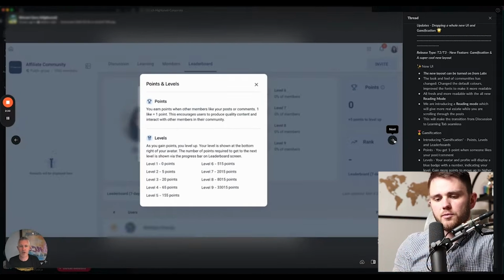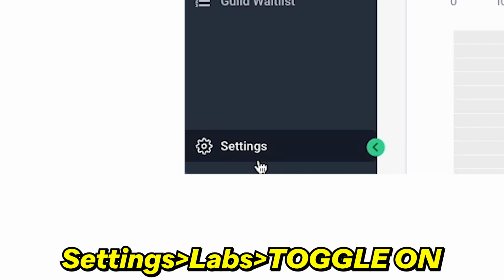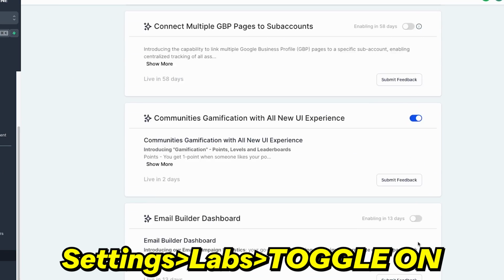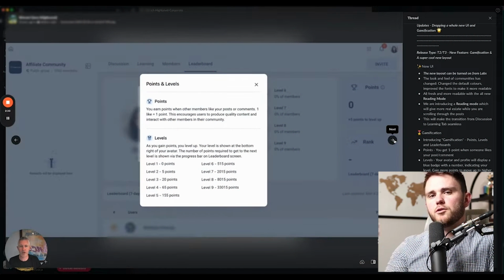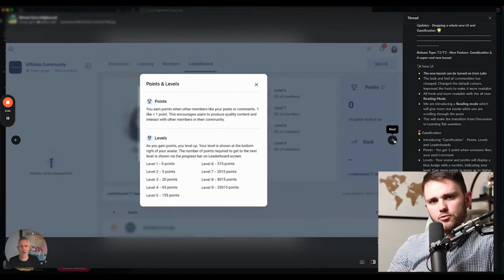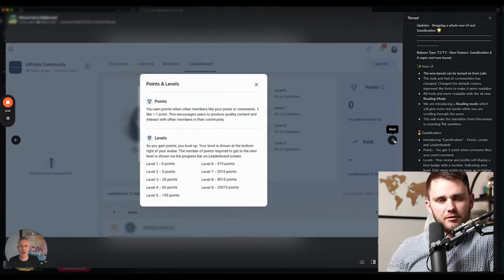Now, as far as how these points actually work, as far as I can tell, this is supposed to be in the UI, but maybe it didn't get pushed out this time. By the way, if you're not seeing this, go to settings and then labs, and you can just toggle on the new communities user interface. If you've been super confused this whole time, there's your answer. But basically you earn points when other people like your posts or your comments, which is smart. It encourages people to produce quality content and help other people out. And then you can see how people level up. So you can place your rewards at those specific levels so that it's not too easy for somebody to get to level 2 and unlock something that really should be on level 7, for example.